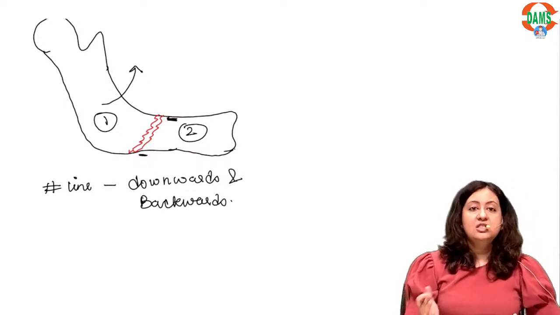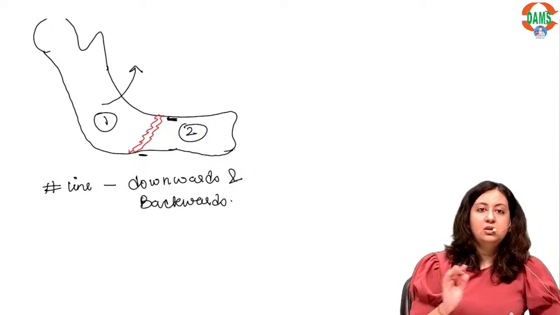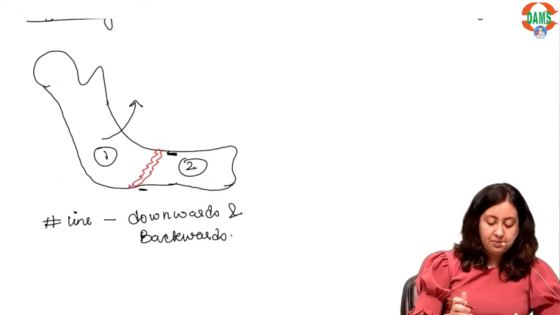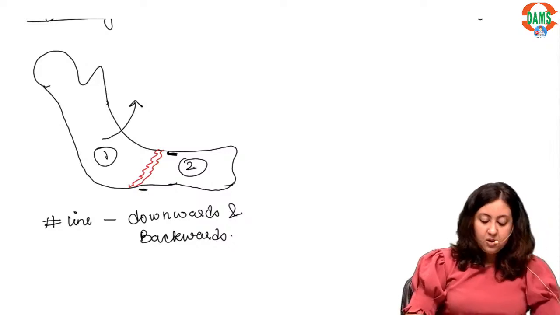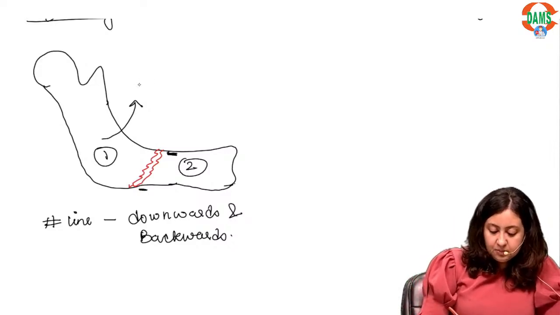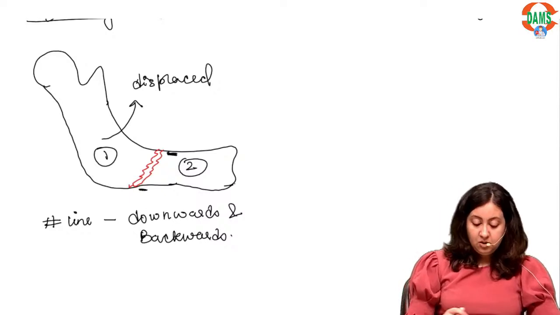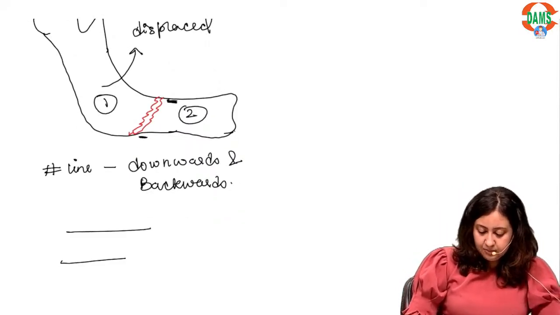Segment 2 will not stop the displacement of segment 1. So what will happen? Segment 1 will get displaced. Alright, now let me simplify this.